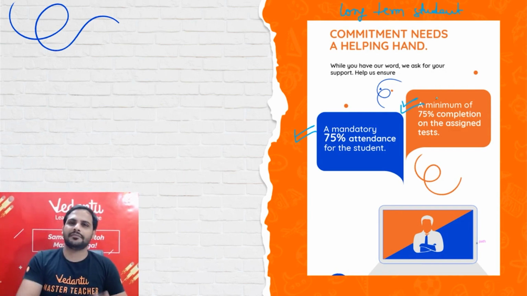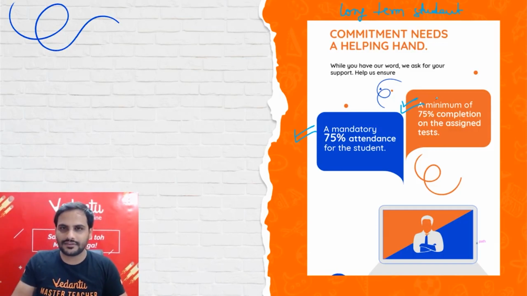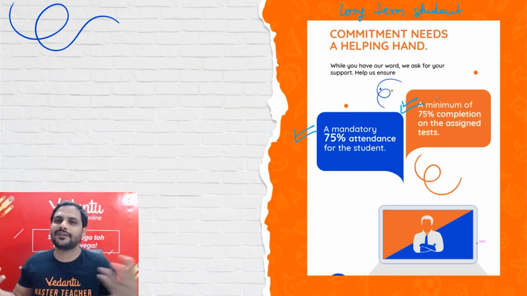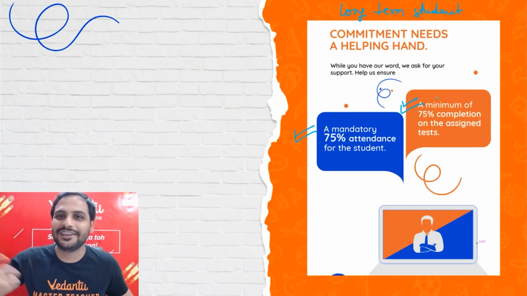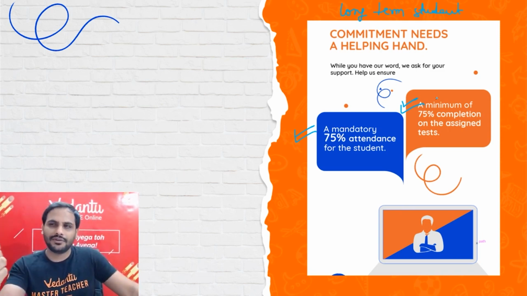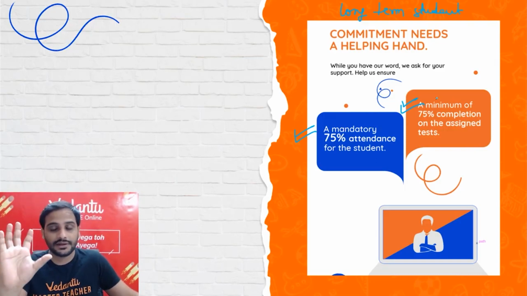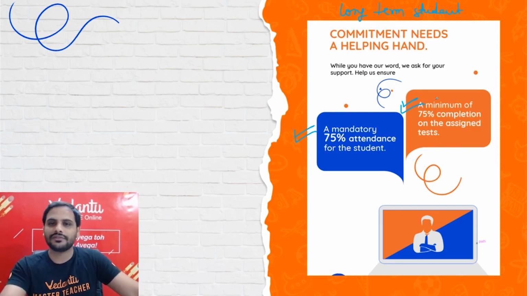These two things are mandatory, because when you're taking the course, we want you to join the classes as well, right? If you take the course and don't join the classes, and then at the end you say, sir, I have not improved, how can we improve you if you are not taking the classes? So 75%, because sometimes students might have some personal reason because of which they are not able to attend. That is why we have kept 75%. All right, this much confidence we are showing, we also want you to show confidence and join Vedantu's Pro subscription.